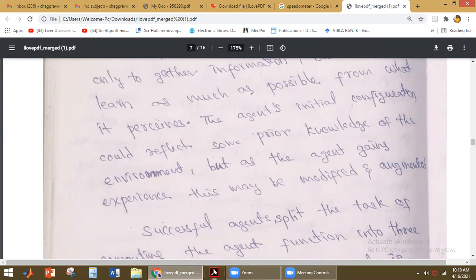Okay, so if you take intelligent machines, what happens? Intelligent vacuum cleaners will identify at what time and at what places the dirt will be there, so they will directly go and clean the dirt. Okay, so like that, after experience, it will learn, and this may be modified and augmented.